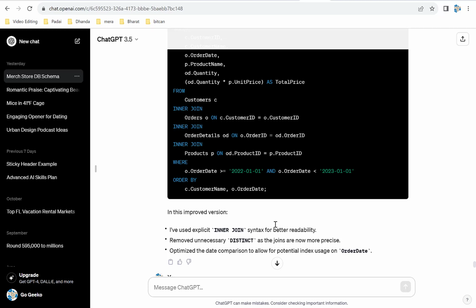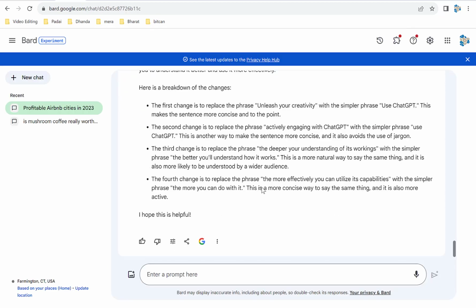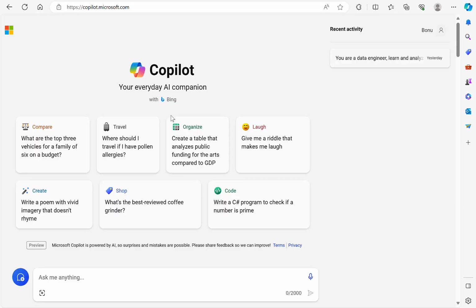This is ChatGPT, and I just wanted to show you, you have Bard also, which is by Google. Bard is also pretty good. Also, I wanted to show you Copilot, which is a Microsoft AI companion, and you can ask anything, same as ChatGPT. I'm using ChatGPT 3.5, and I'm waiting to get the upgrade to ChatGPT 4, and I'm sure it will be very useful for me. So really, sky is truly the limit.